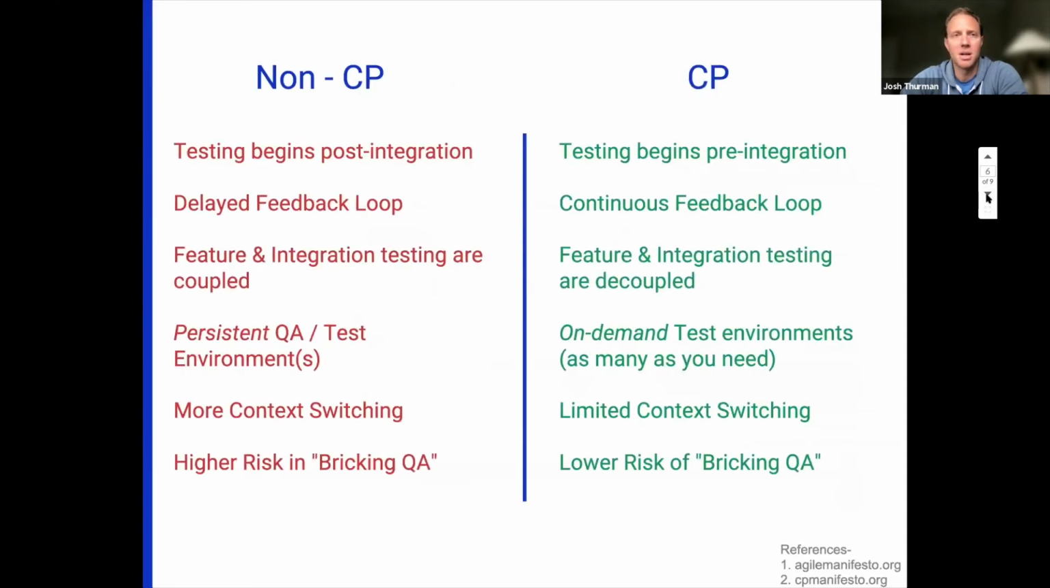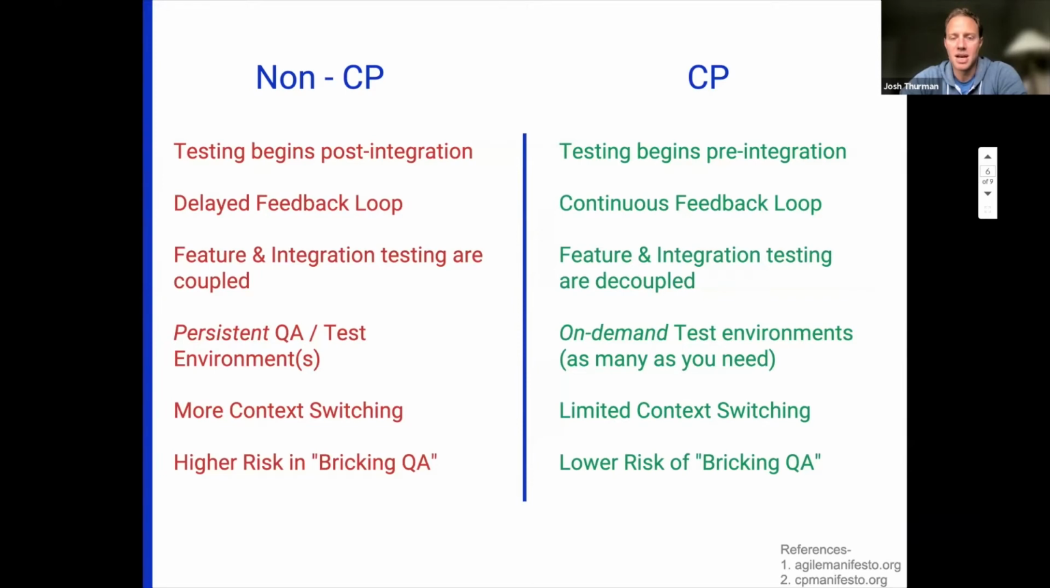So next I'll talk about a little compare and contrast. What does a non-CP process look like versus a CP process? I'm just going to be descriptive here. So in a non-CP, testing does not begin until post-integration. You have a delayed feedback loop between the person writing the code and the approver. Feature and integration testing are done in batches, so they're all coupled together. You have persistent QA/test environments. There's more context switching, and you're at a higher risk of breaking your QA environments.